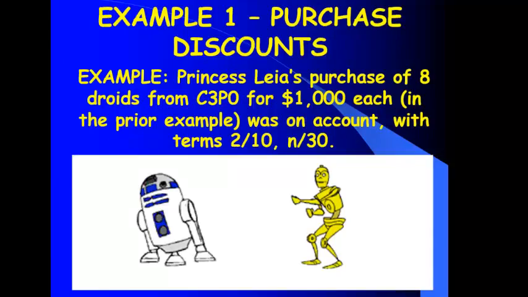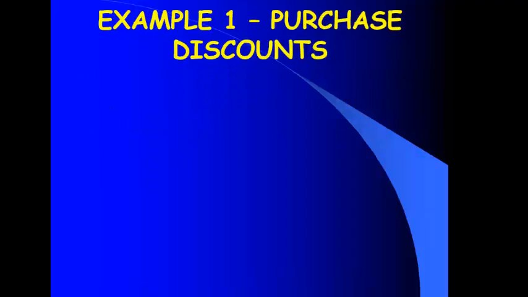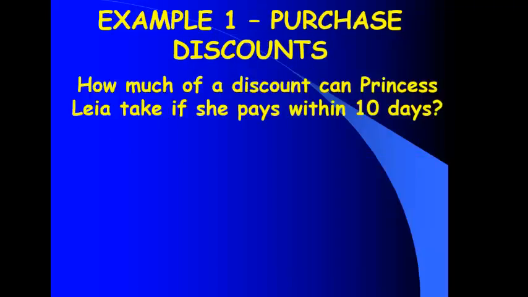Let's do an example. When we bought the droids, 8 of them, $1,000 each, it was an $8,000 purchase to begin with. But this time we're going to assume the terms are 2/10 net 30. What does that mean? If I were to pay by day 10, I could take what percent discount? 2. So how much of a discount can we take if we pay within 10 days?